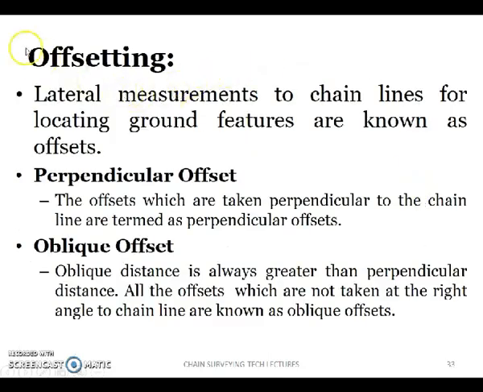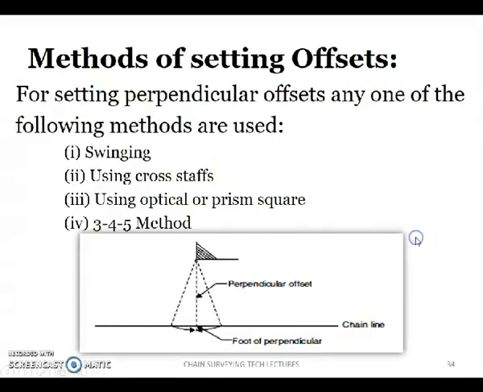Next, offsetting, which means lateral measurements to a line. If you set a line in a lateral direction to another line, it is called an offset. You have two types of offset, perpendicular offsets and oblique offsets. A perpendicular offset is the line which makes a 90 degree angle with the main line. If the angle is greater than 90 degrees, it is called an oblique offset.